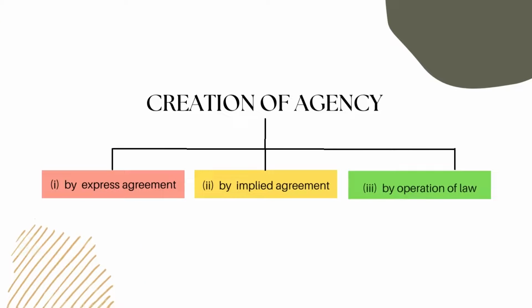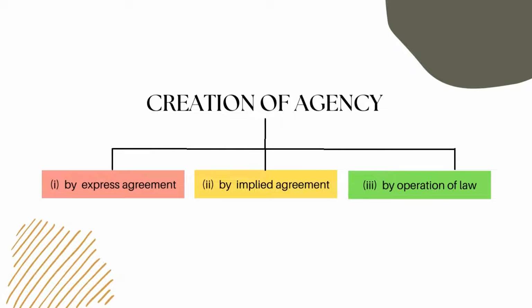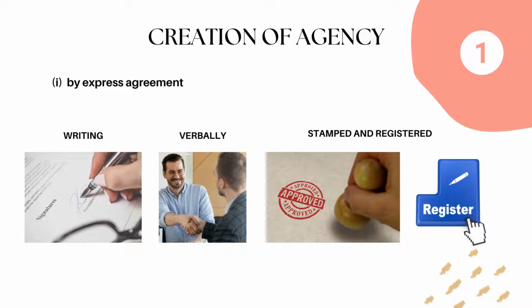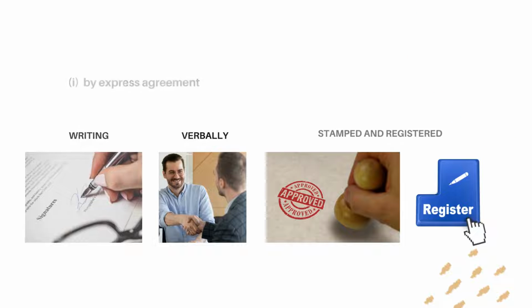There are three ways by which an agency can be created: 1. by express agreement, 2. by implied agreement, 3. by operation of law. By express agreement, the appointment of the agent is made in writing or verbally. In formal cases it is done by a power of attorney which is normally stamped and registered.